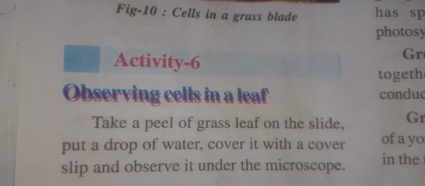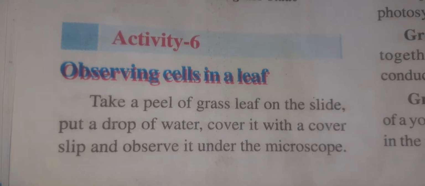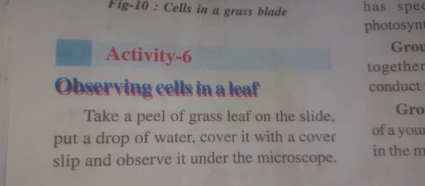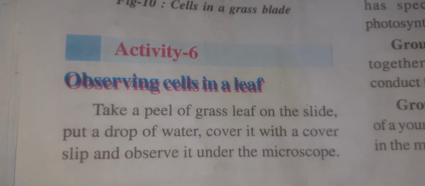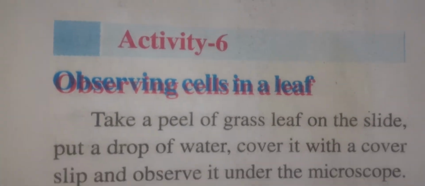So students, now we have to do an activity. In our activity, we take a peel of grass leaf, keep it on the slide, add some drops of water, cover it with a cover slip, and observe under the microscope. When we observe under the microscope, we see this type of structures. Okay students, these are the cells in a grass.